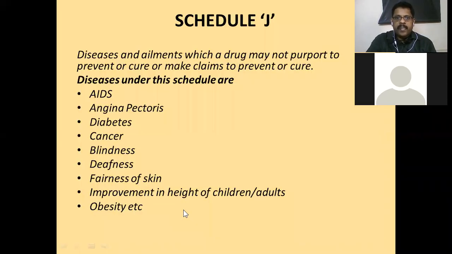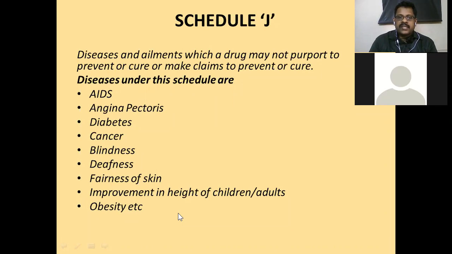Okay, Schedule J. What is Schedule J? There are 2 more questions also. Schedule J is the list of diseases and ailments which a drug may not purport to prevent or cure, or make claim to prevent or cure.